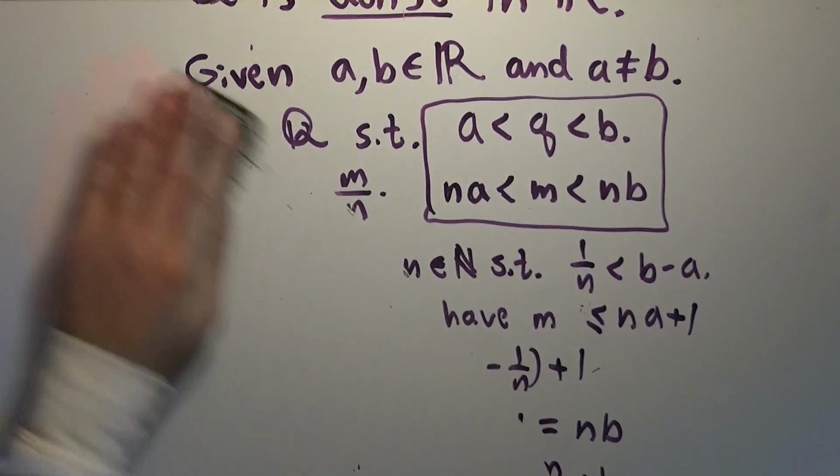By a similar argument, it's not too hard to see that you can prove that the irrational numbers are also dense in R, but I will leave that as an exercise, and perhaps I will cover that in the exercise video that I make regarding the entire chapter of this book when we get to the end of it. Okay, so I think that's enough for today.